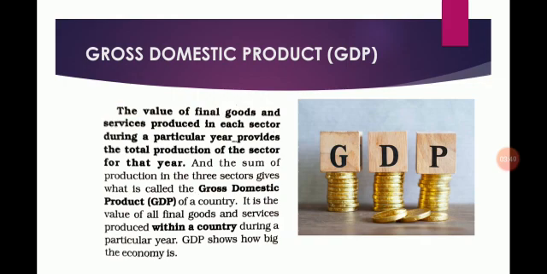GDP shows how big the economy is. So students, as we discussed, it is a monetary measure of the market value of all final goods and services produced in a period within a country. So in this way we have seen GDP.